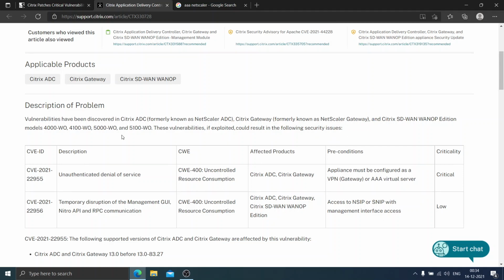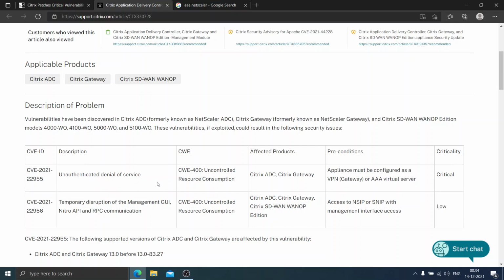These vulnerabilities, if exploited, could result in the following security issues. So they found some vulnerabilities in the Citrix products, and if these vulnerabilities get exploited, it gives access to the system. The description is called unauthenticated denial of service. So people who do not have access to the systems can get access forcefully, which is a denial of service or DOS attack.